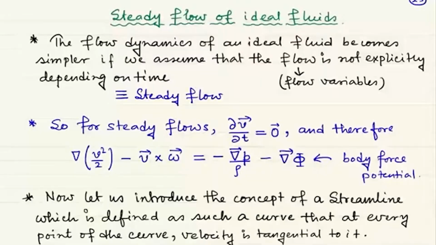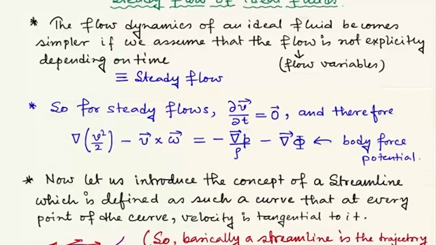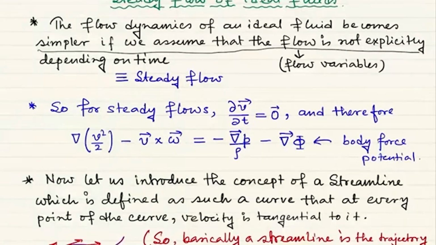Hello. So in this part we will discuss the steady flow of ideal fluids. As we know, the flow dynamics of an ideal fluid become much simpler if we assume that the flow does not explicitly depend on time. That means the flow does not have any del t type of thing. Whenever we see some del t of something, we will say that it is zero.